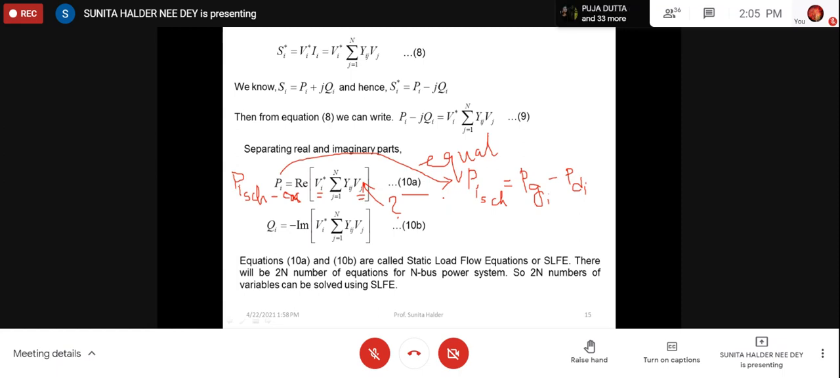In no book is it given how you will verify your result. So I am telling you how you will verify. After calculation with PI scheduled, you finally calculate the VI. Then after that, you calculate PI from this equation. If that calculated value of power matches your scheduled power, then you can see your calculation is right. You need not verify it with any book. If it is not matching, that means your calculation is wrong. Understood?